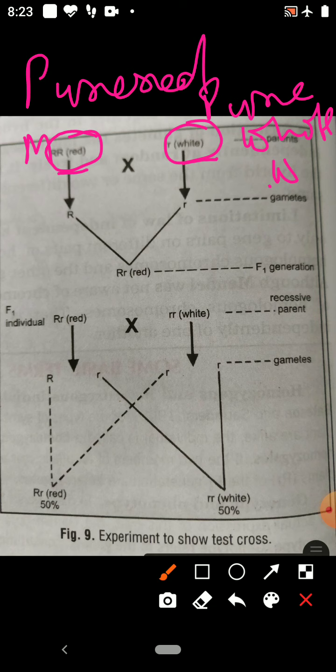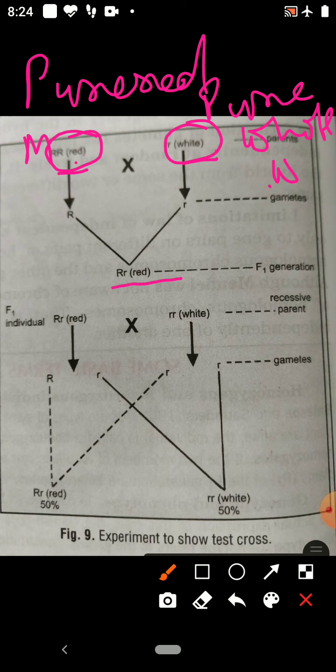Pollen grain of the pure red is transferred to the stigma of the pure white. After pollination, seeds are produced. Those seeds germinate and the plants bear red flowers.